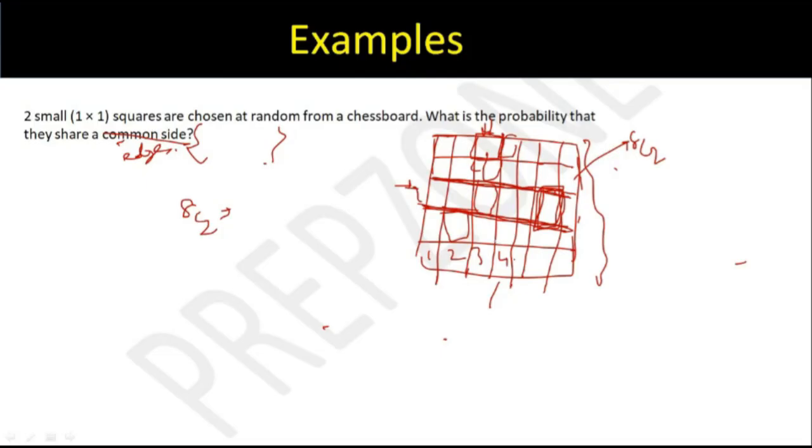But okay, one catch, Prajwal, is, even if I take, say this is 9 and 10, right? So even if I take 2 and 10, they also share a common side. So maybe let me change this question. Let's only talk about edge because this is more popular question, and then of course you can extend this particular question to say, yeah, a whole row is the same. But fair. For now let's only solve for if they share a common edge, because I think the majority of you have tried the same. Yeah, Prajwal. So how are you saying? So what you're saying is okay, but does that cover all the cases?